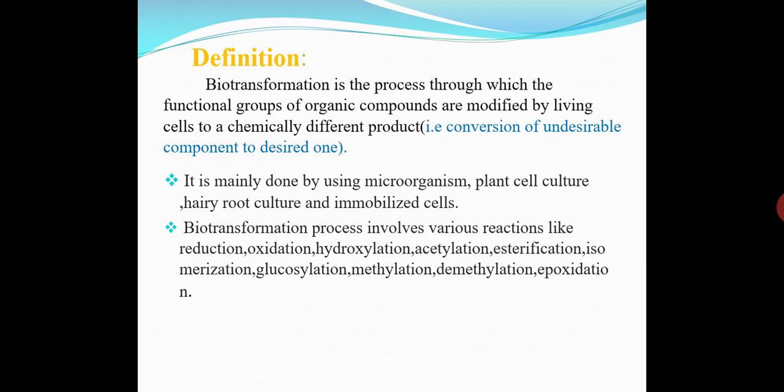Starting with the definition of the biotransformation. Biotransformation means it is the process in which undesired product is converted into the desired product. That is, by using living cells, or these living cells are microorganisms, we can convert or change the functional group of organic compound and convert them into the chemically different product. Then it involves plant cell culture, hairy root culture, and immobilized cells.